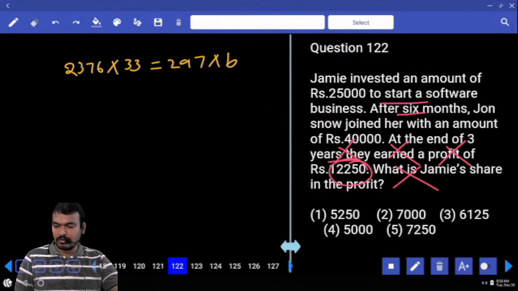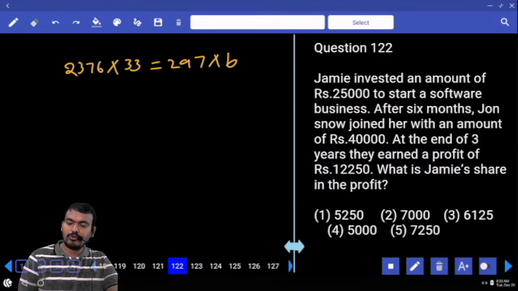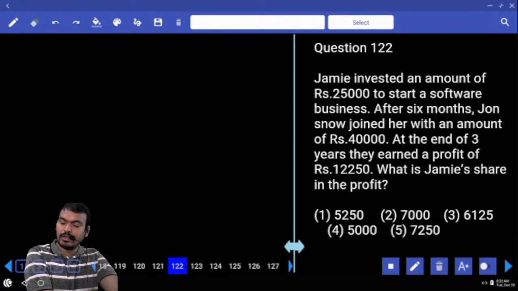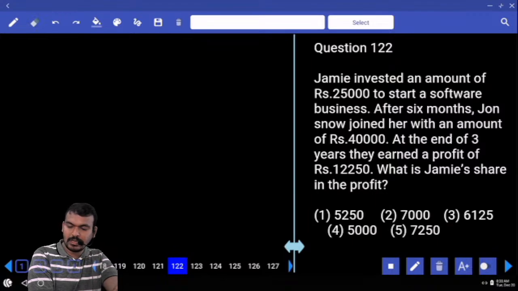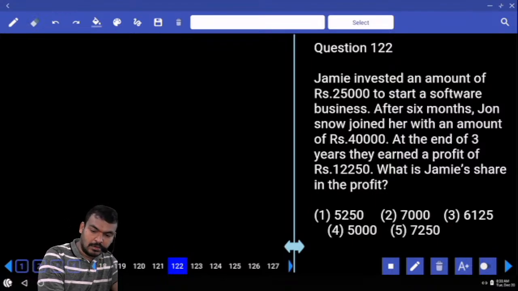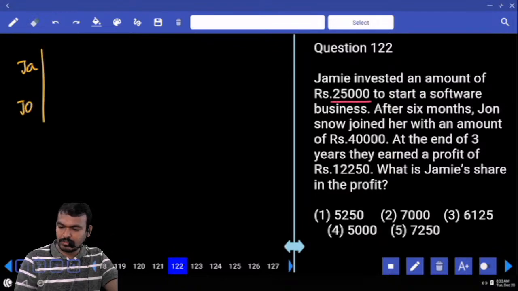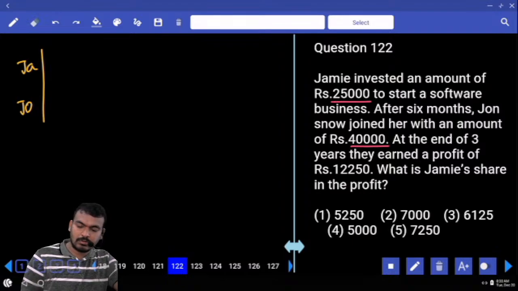Next question number 122. Jimmy invested an amount of 25,000 to start a software business. After 6 months, John Snow joined her with an amount of 40,000. At the end of the 3 years, they earned a profit of 12,250. What is Jimmy's share in the profit? One is Jimmy, another one John. What is Jimmy's investment? 25,000. John's investment 40,000. What is the ratio?